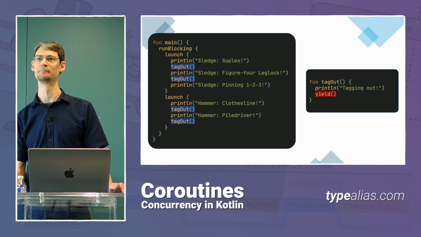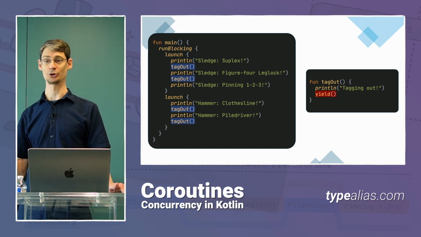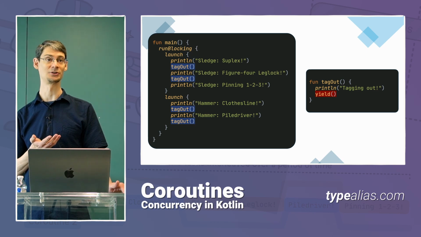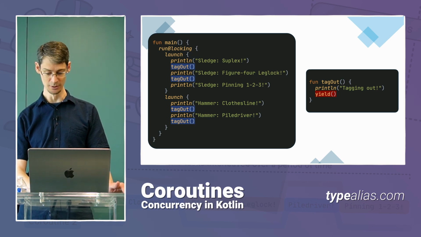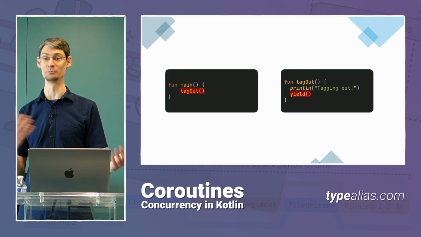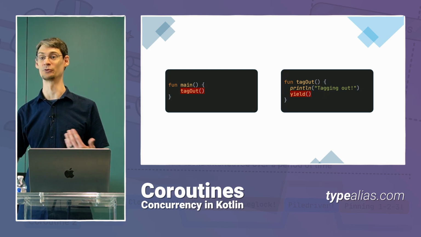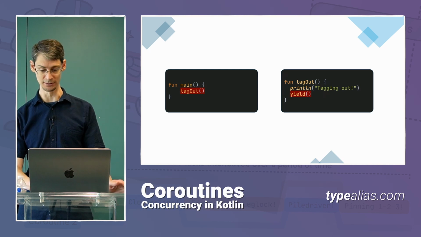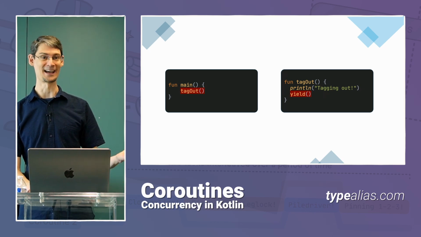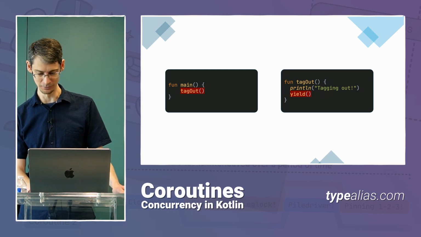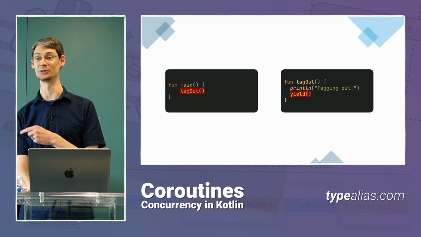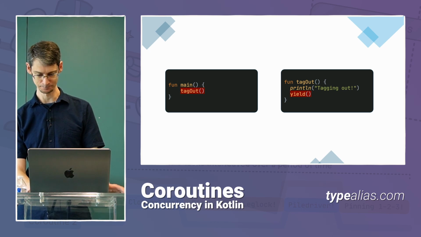That's because this function tagout could be called from the right place, like we're doing here on the left, where it's inside of a coroutine, but it could also simply be called from your main function. There's nothing preventing us from calling it from the main function as it is. And in that case, there's no coroutine to suspend, so that's why we don't allow that. So any function that calls a suspending function also needs to itself be a suspending function.